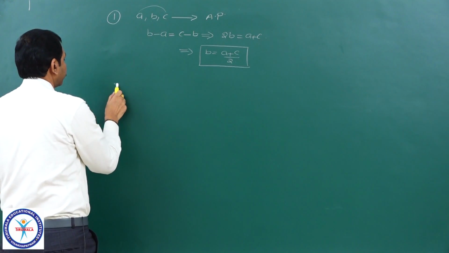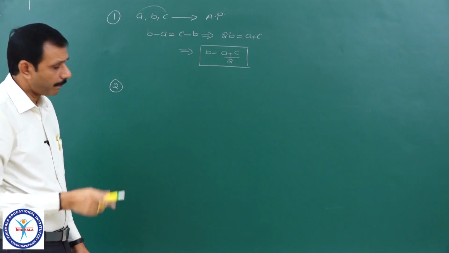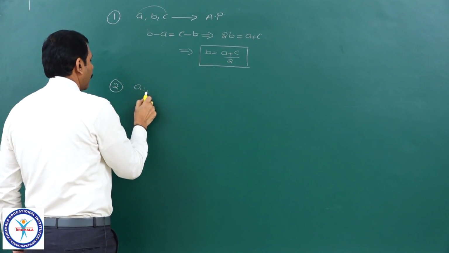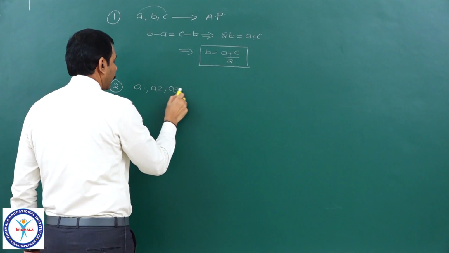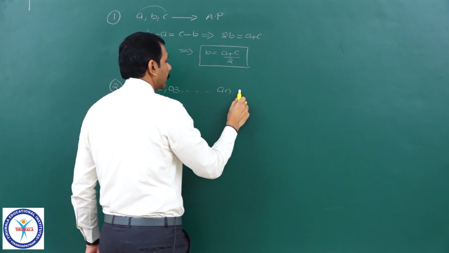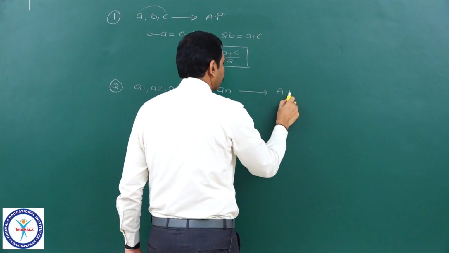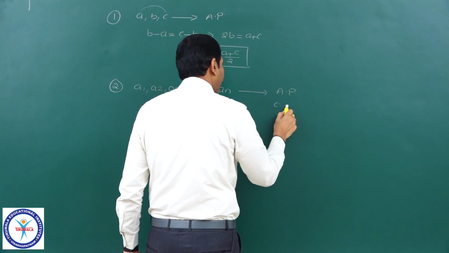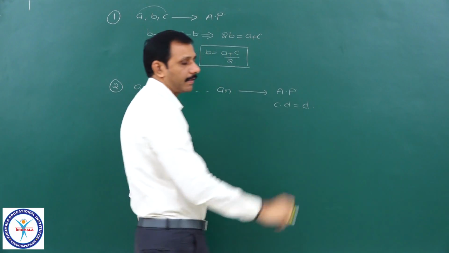Second point: suppose a1, a2, a3 and so on up to an are in AP, of course with the common difference, let it be d.